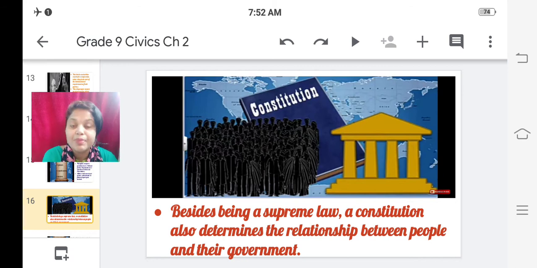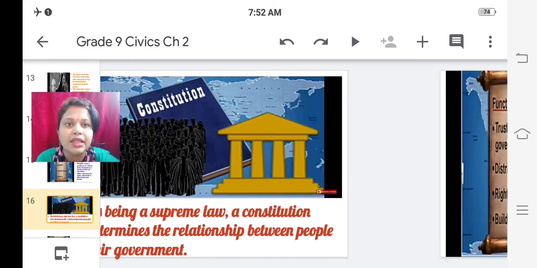Further, besides being a supreme law, a constitution also determines the relationship between people and the government. In this image you can see people standing on one side and the government on the other side, but what is the bridging part between people and the government? Bridging means the part which joins people and the government. That bridging part is filled by the constitution. So the constitution is a link, a connection between people and government. It determines the relationship between the people and the government.